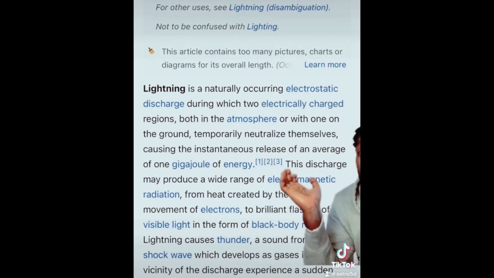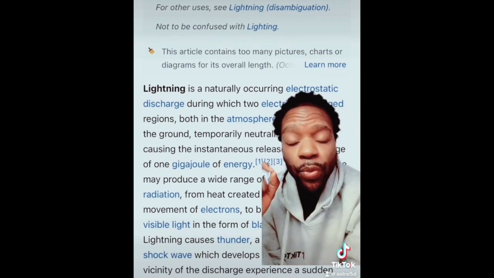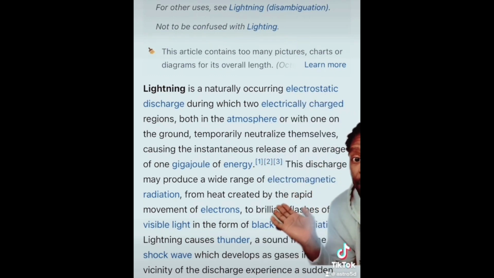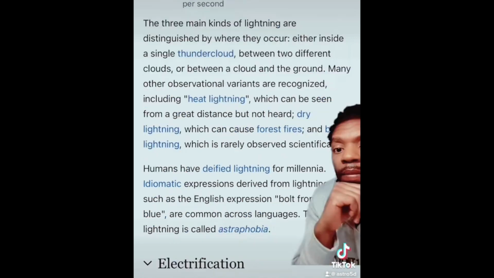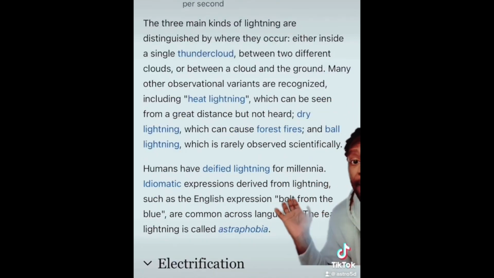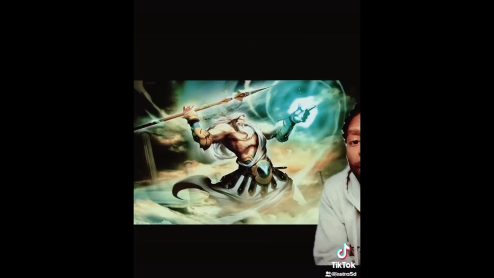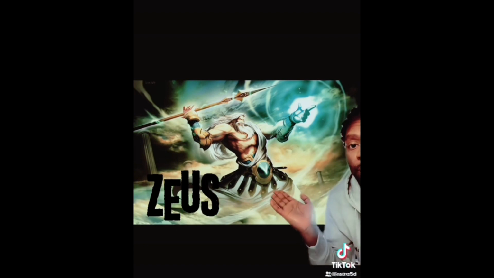Pause to read, but essentially lightning is a naturally occurring electrostatic discharge, which in turn creates a wide range of electromagnetic radiation. And here it breaks down the different types of lightning. And then of course in the past, lightning has been deified. A more modern deity of lightning is of course Thor. A more ancient reference would be of course Zeus.